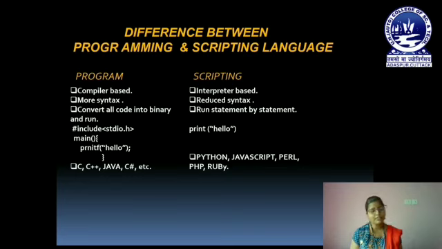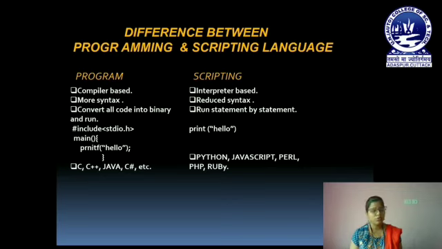Okay, the next is that programming language has more syntax, like curly braces, semicolons, double quotes, and there are rules and regulations for using all these, and for how to write data types and all that. We have to remember all those syntax in case of programming language. But in case of scripting language, the syntax has been reduced.